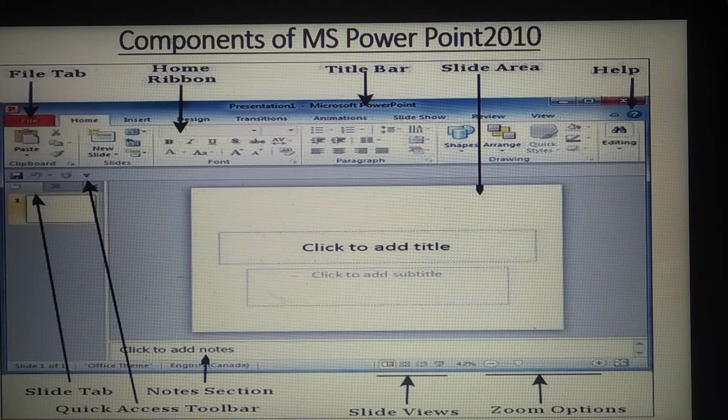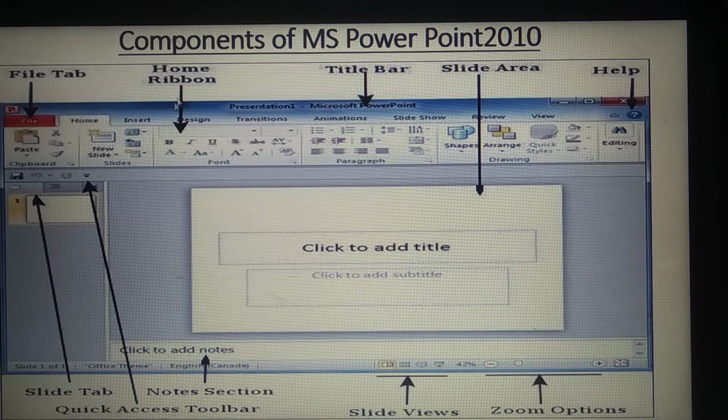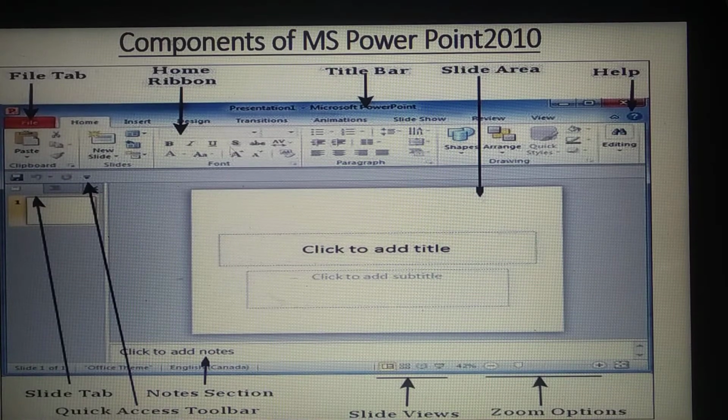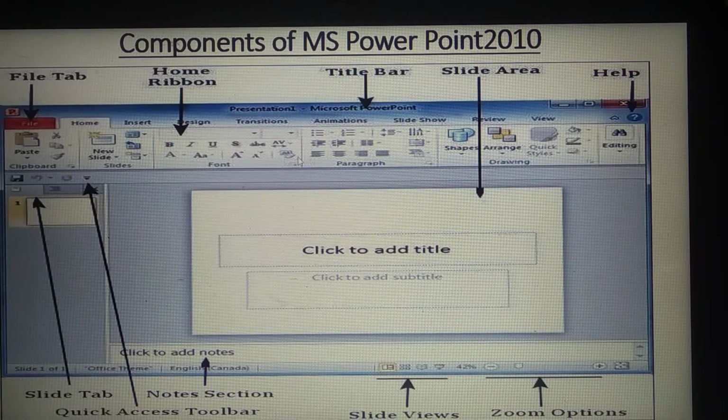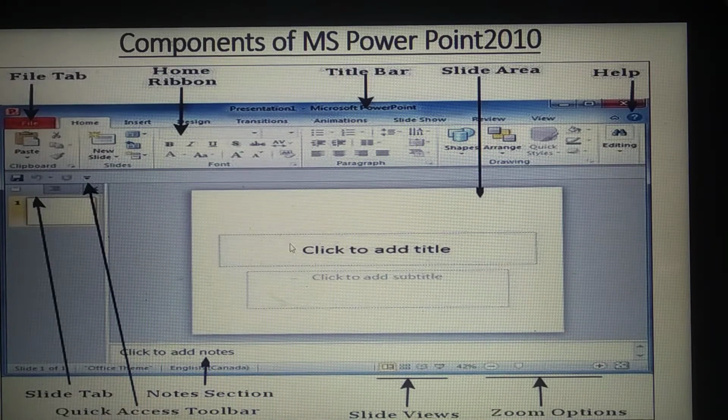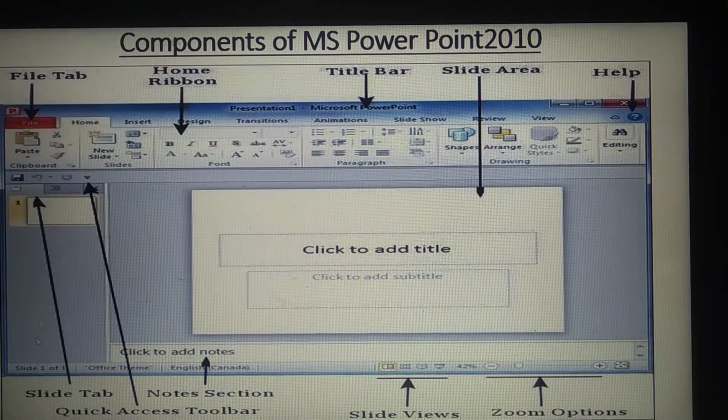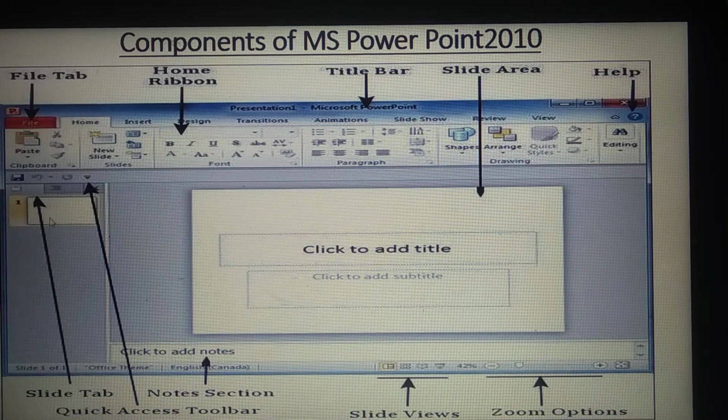So next is components of MS PowerPoint. Here we will see this file tab, here the home ribbon. On this ribbon we have this formatting, and here the slide area. So this is the slide, and whatever you have here, those are displayed here number wise, different numbers of slides. Slide tab, it is the slide tab here.